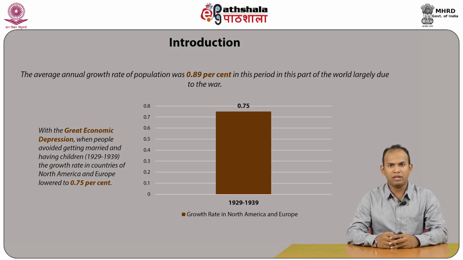With the Great Economic Depression, people avoided getting married and having children during 1929 to 1939. The growth rate in countries of North America and Europe lowered to 0.75%.